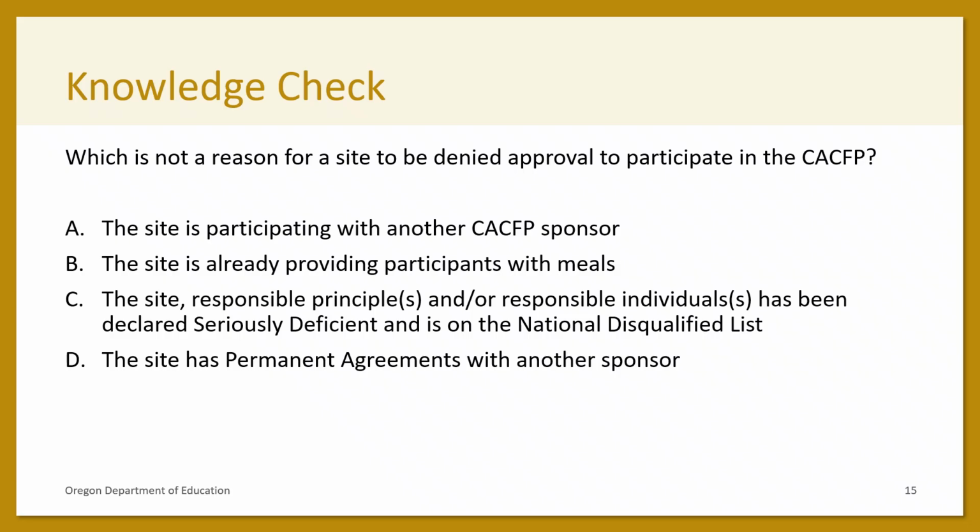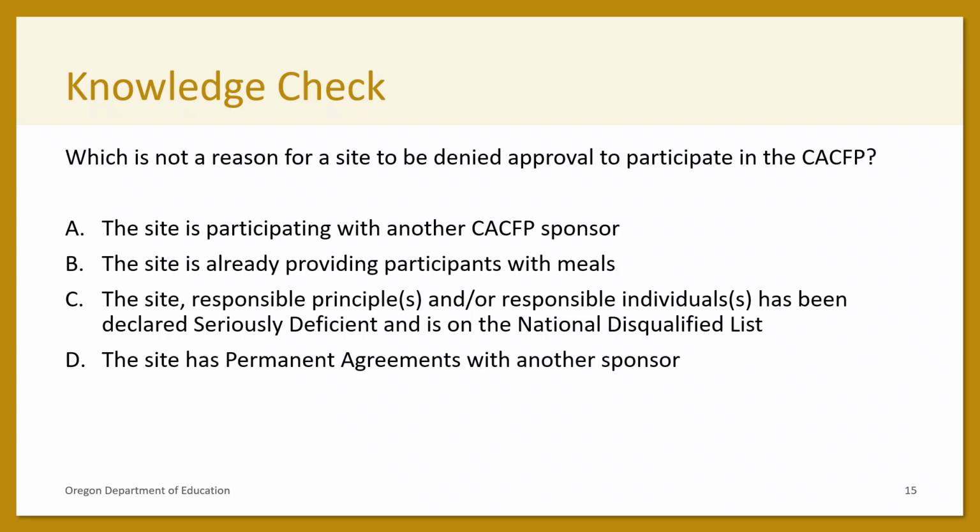Time for a knowledge check. Which is not a reason for a site to be denied approval to participate in the CACFP? Is it A, the site is participating with another CACFP sponsor? B, the site is already providing participants with meals? C, the site, responsible principals, and/or responsible individuals have been declared seriously deficient and are on the National Disqualified List?